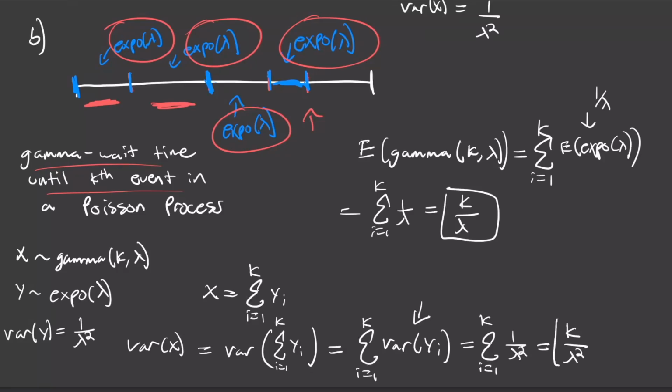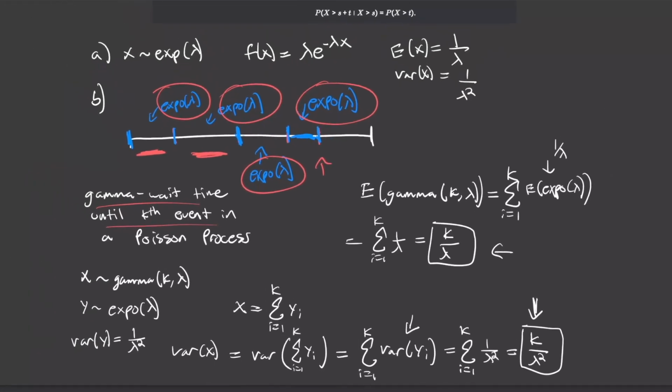So this right here is the variance of the gamma distribution when k is an integer. It turns out when k is not an integer, these are the exact same as well. Because we're modeling a Poisson process, we can just use the properties of a Poisson process to calculate these a lot more easily than we would otherwise, where we'd have to take a huge integral of that PDF, which is probably the most complicated PDF of any distribution. So here's the expected value of a gamma, and here is the variance. Now let's go on to part C.